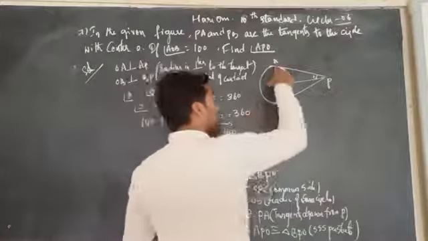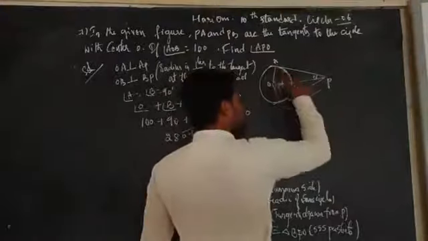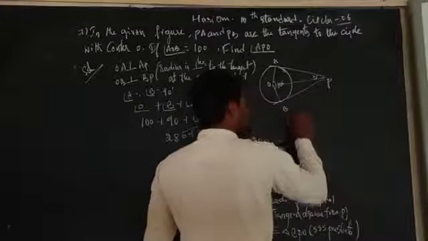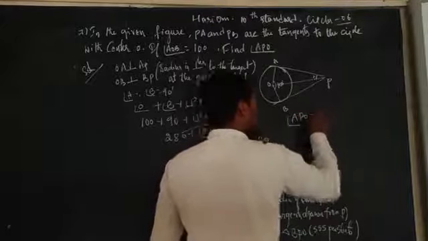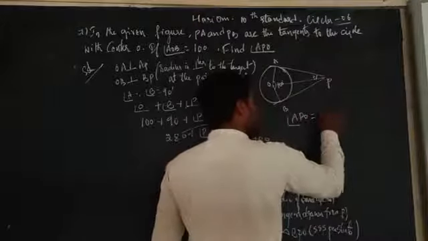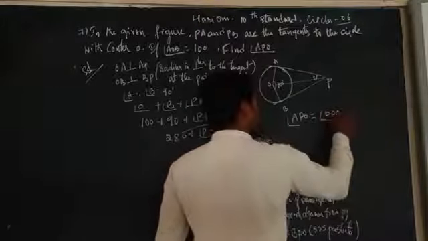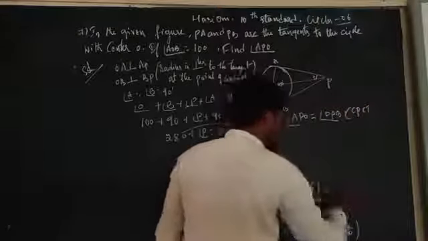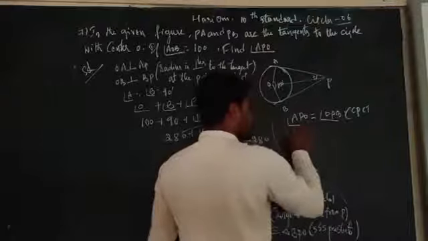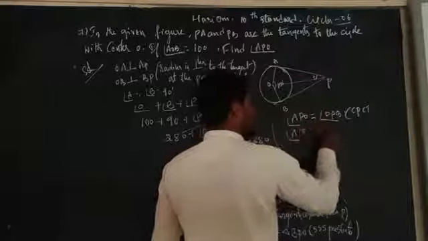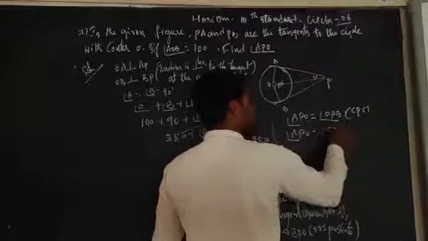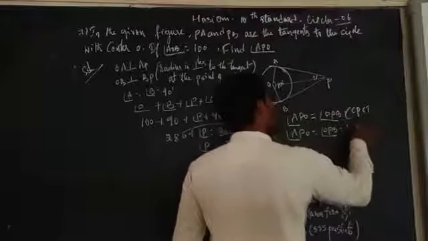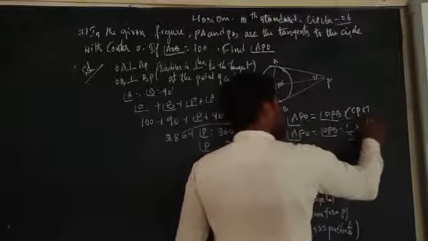Here OA is equal to OB, OA's opposite angle is APO, which is equal to angle OPB. Reason: CPCT. Now, angle APO is equal to angle OPB, which is half of angle APB.